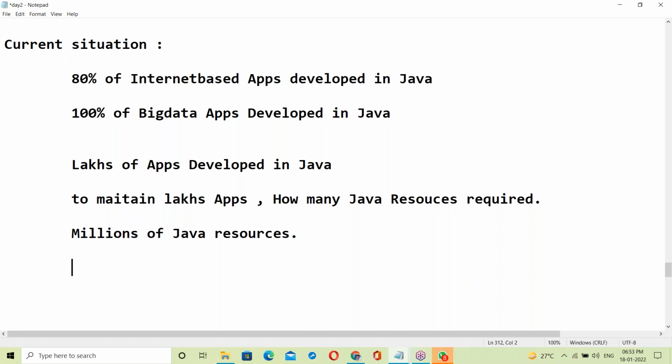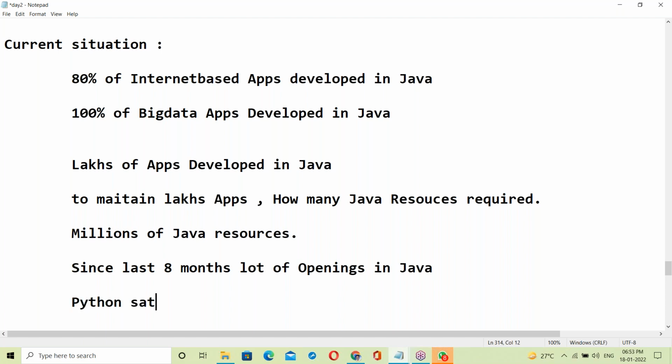Since the last 8 months, there have been a lot of openings in Java. Python is almost saturated.